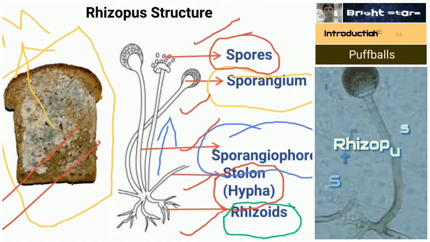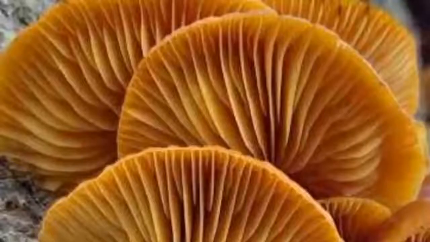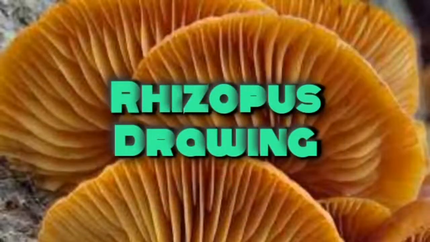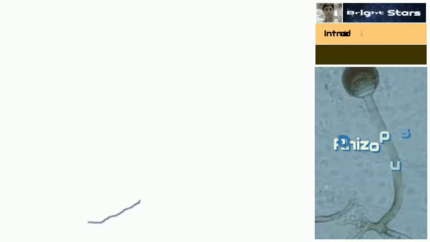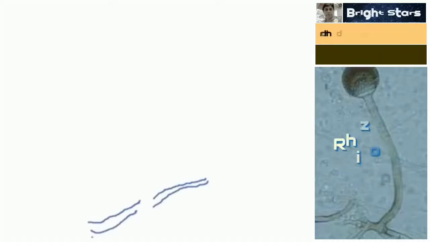Okay. Next you have one drawing, so that I will give you an idea. Here we can study how to draw the diagram. You see, first I am drawing stolons, horizontal hyphae.